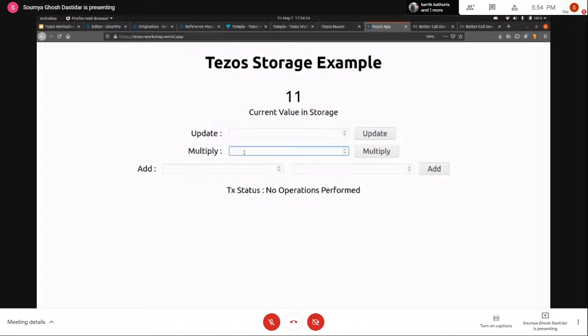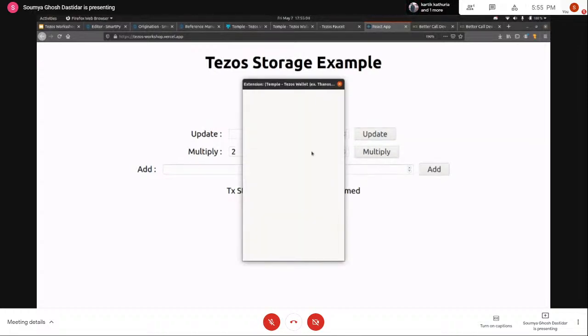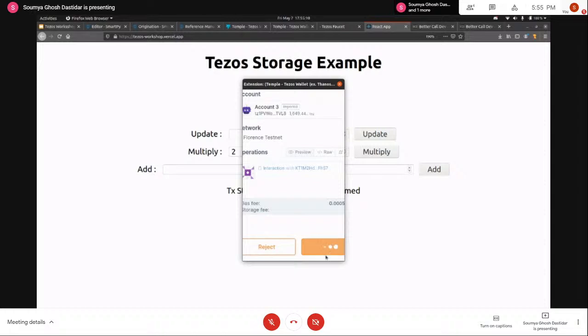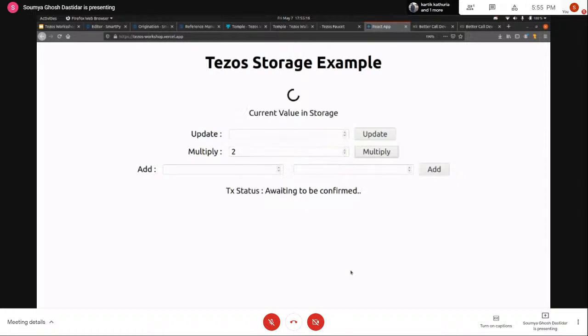Apart from that, I can call the other functions also, just to demo. So if I want to multiply 2 with my storage value, I can just call 2 and call multiply. That's also going to pop up the wallet, and I can just confirm the transaction. And once the transaction is confirmed, the value should update to 22, and we can just keep going like that. So here we can also see that the transaction status is being shown.